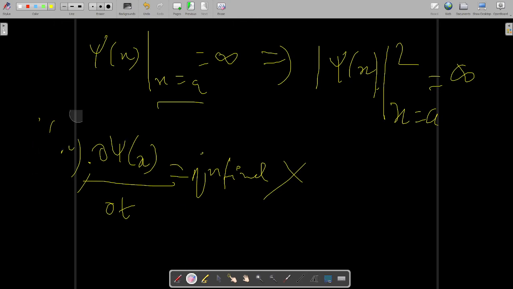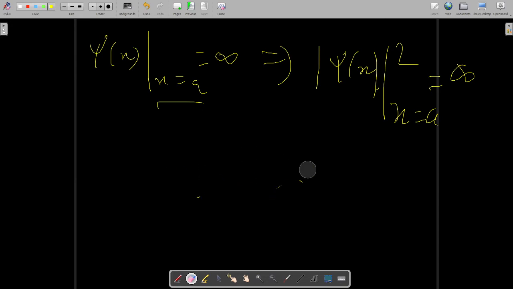Why will this be contradictory? Suppose the probability density at a particular point x equal to a is infinity, then it is a sure shot that the particle will be found there only. It will be a surety, then it will be a violation of the Heisenberg uncertainty principle clearly. If I say that a particle has infinite probability of being found at x equal to a, then infinite probability at x equal to a implies surety.